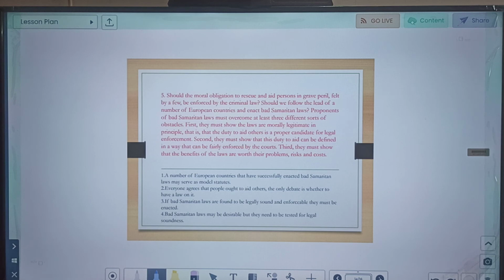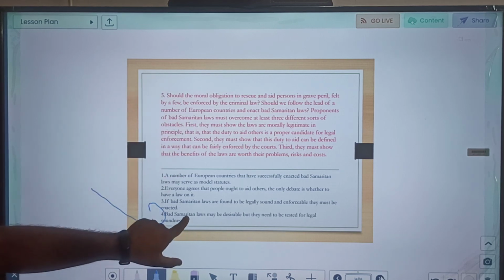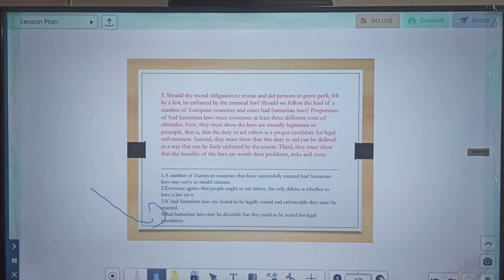Okay, let us see the options. A number of European countries that have successfully enacted bad Samaritan law may serve as model statutes. Everyone agrees that people ought to aid others. The only debate is whether to have a law on it. If bad Samaritan laws are found to be legally sound and enforceable, they must be enacted. Bad Samaritan laws may be desirable, but they need to be tested for legal soundness. So this one tells that it is desirable in the first part, but then it tells the obstacles also. So this captures the essence. This one single line is the correct summary of this passage.